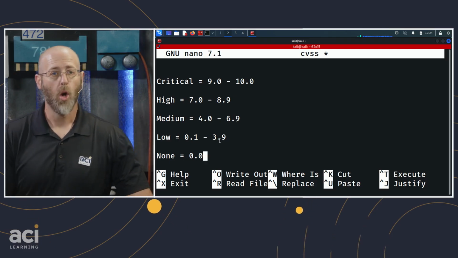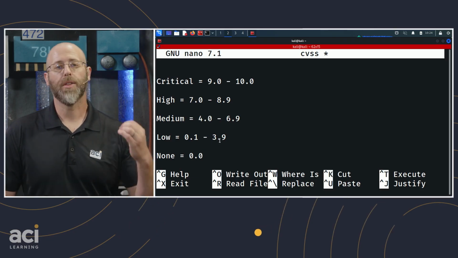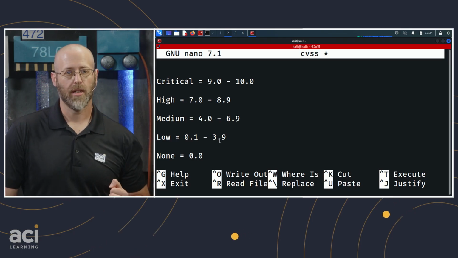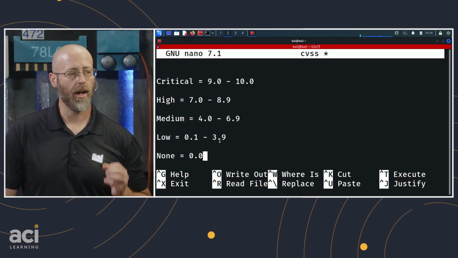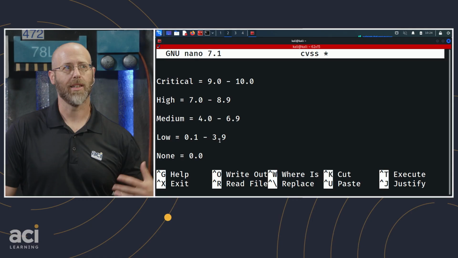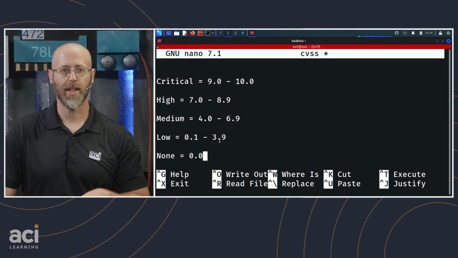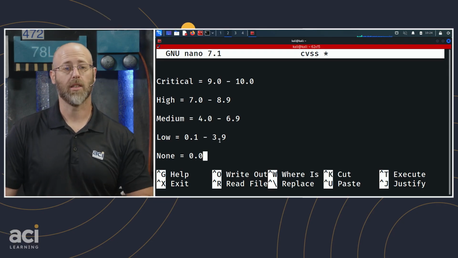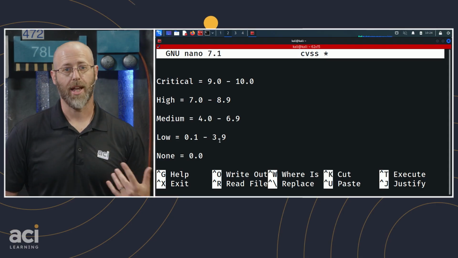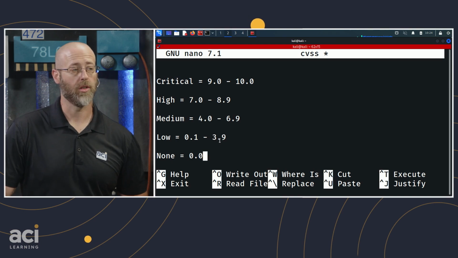Now when I see a CVSS score of 7.2, I know that's a high vulnerability. I probably want to look into that. I want to prioritize that. Prioritizing vulnerabilities is an important thing. So knowing why that scale is there and how it works, being able to look at a CVSS score and make heads or tails of it, is going to help you determine what you should and should not do when it comes to your vulnerabilities.